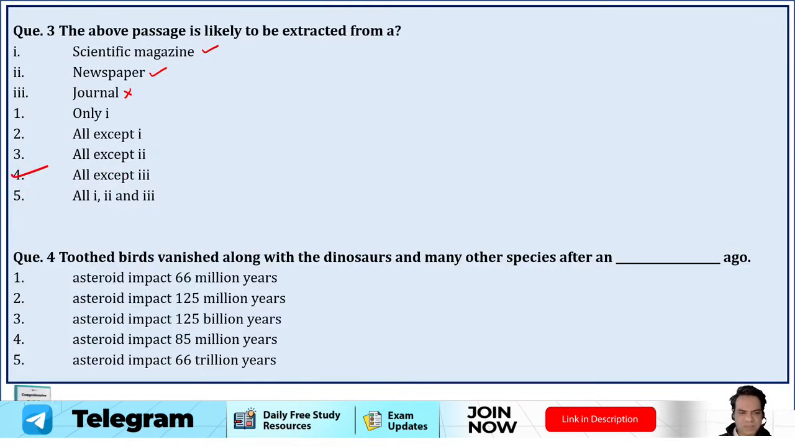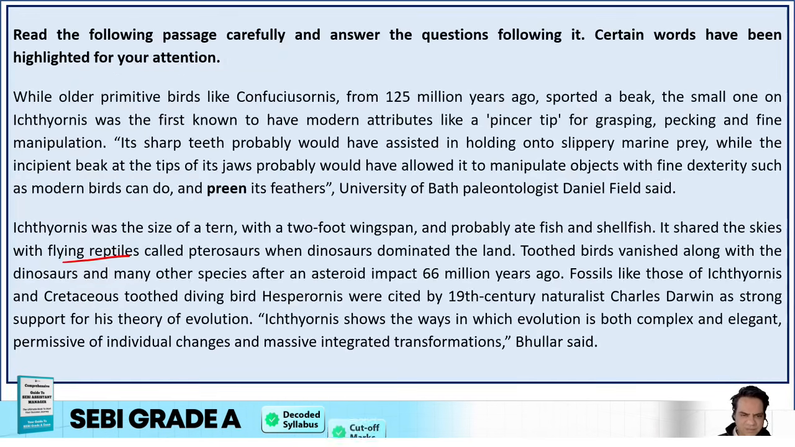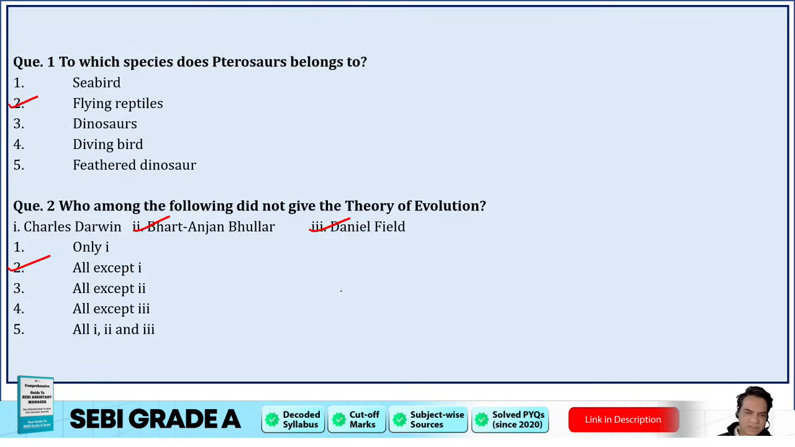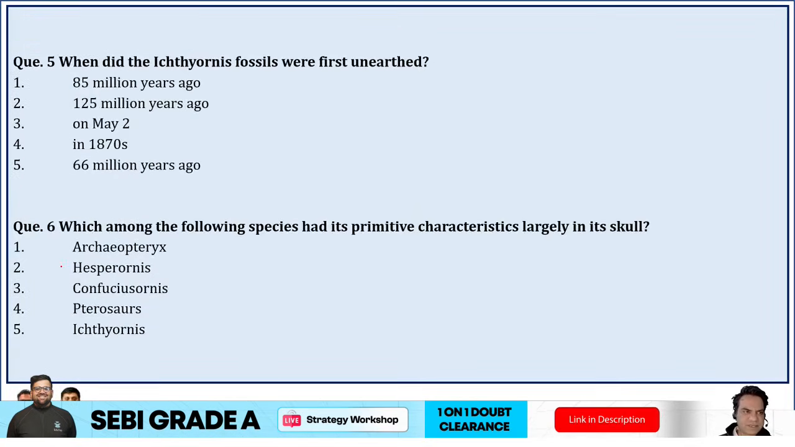Toothed birds vanish along with the dinosaurs and many other species after a dash ago, after an asteroid impacted 66 million years. 66 million or trillion? No, I think it was million, but let's confirm once. Yes, 66 million years ago is given, so asteroid 66 million years ago. Right. So option 1 is your correct answer.